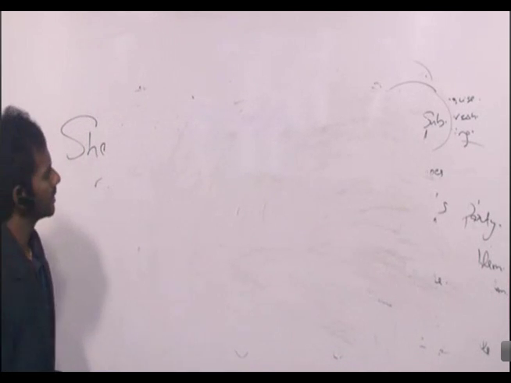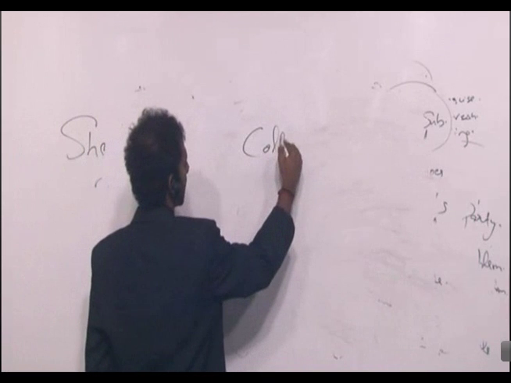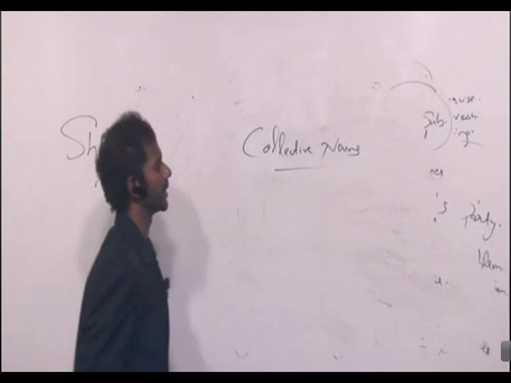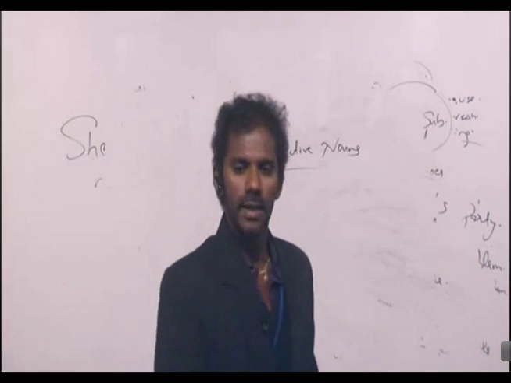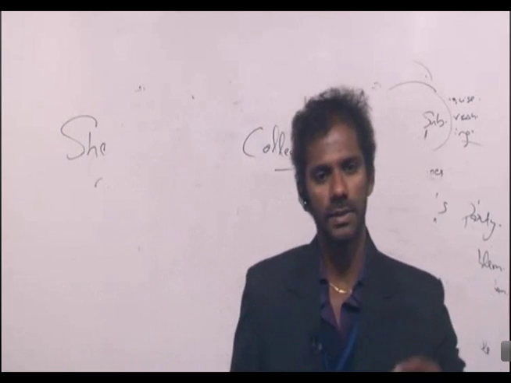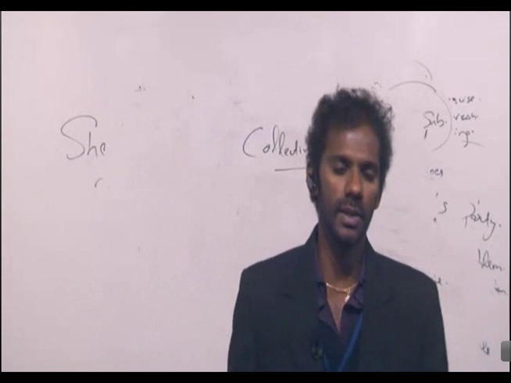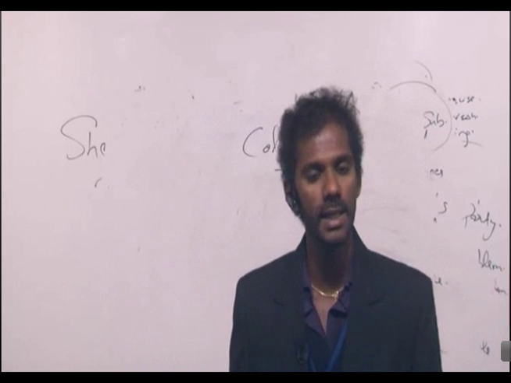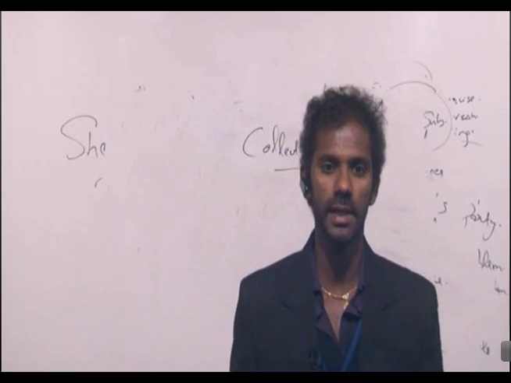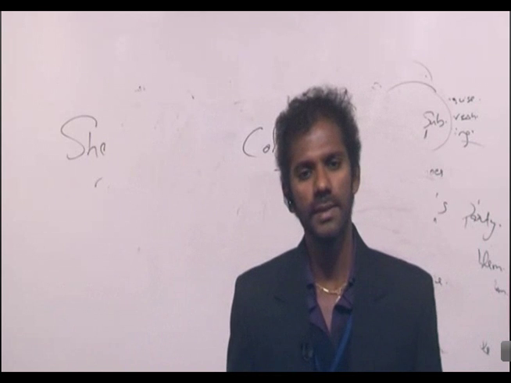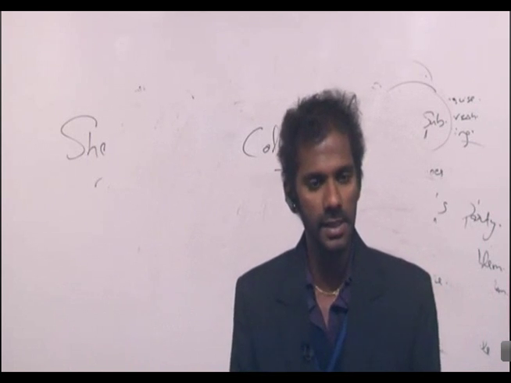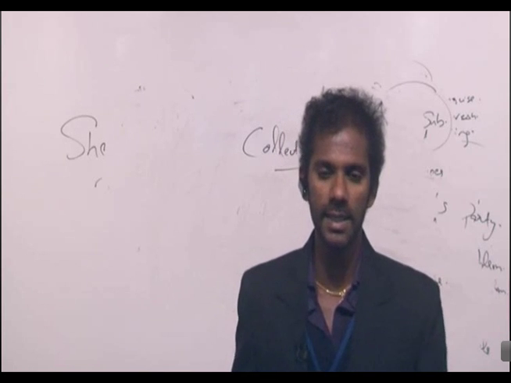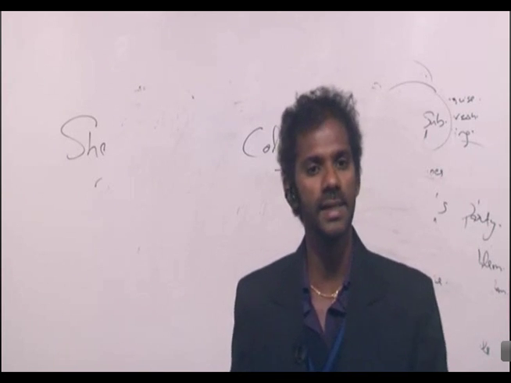Third rule, collective nouns. Now, what do you mean by collective noun? What is the definition of a collective noun? If I say team, army, jury, committee, council, all these are termed as collective nouns, right? A collective noun refers to a group of people or things taken as a single unit. A group of people or things taken as a single unit is termed as a collective noun.